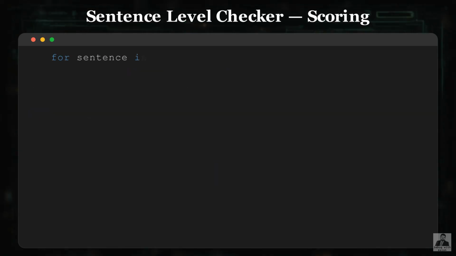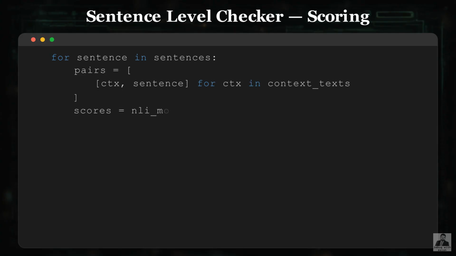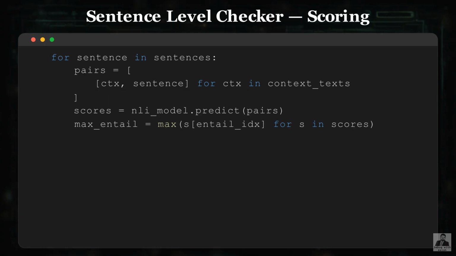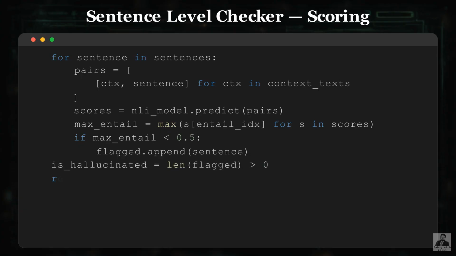For each answer sentence, we pair it with every context chunk and run the NLI model on all pairs in one batch. We take the maximum entailment score across all chunks. If even one context chunk entails the sentence, we consider it grounded. If the maximum entailment score stays below 0.5, we flag the sentence as a hallucination. The function returns a Boolean and the list of flagged sentences so the caller can decide how to handle them.